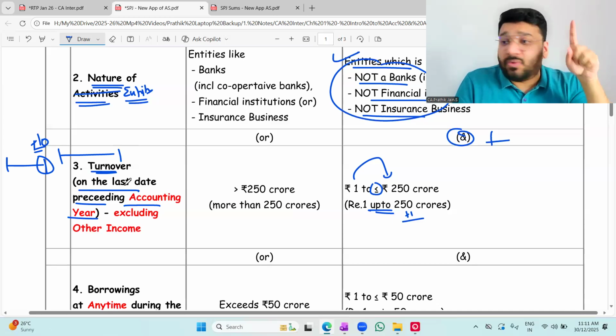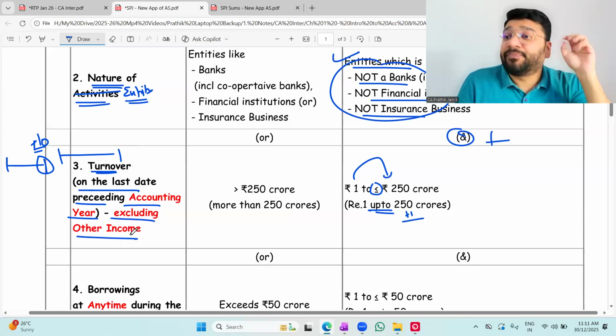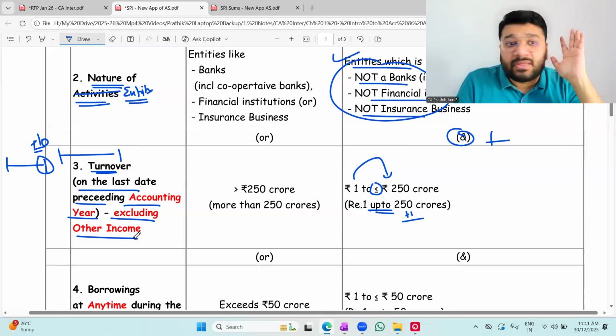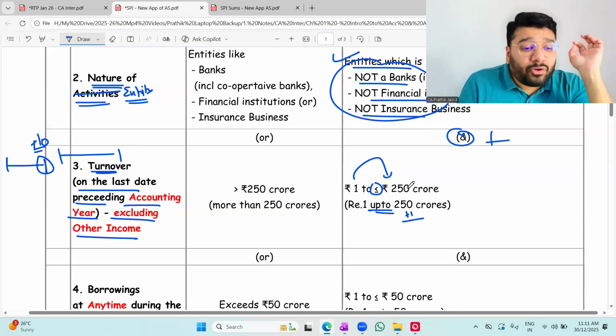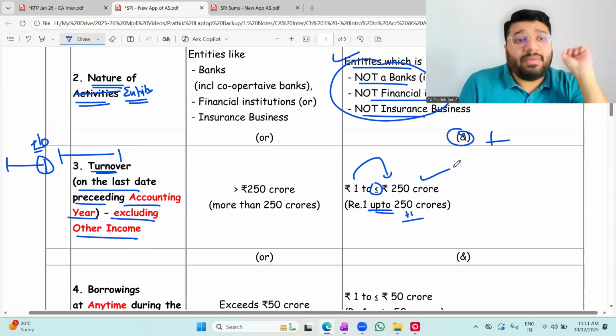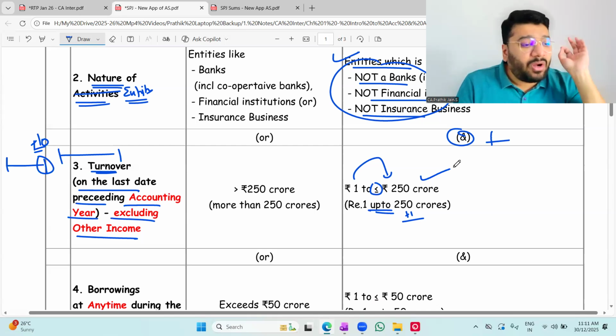And while checking the turnover, what are you supposed to exclude? Other income should be excluded. So basically, we're looking into revenue from operations for considering this limit. Other income should not be considered. Got it, not got it? All in people, got it, not got it?